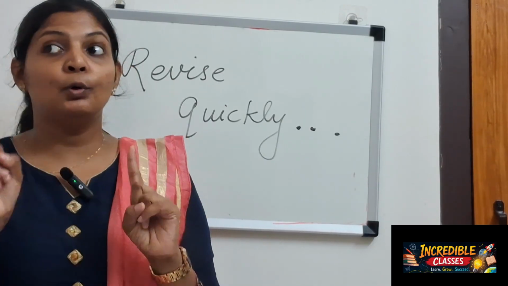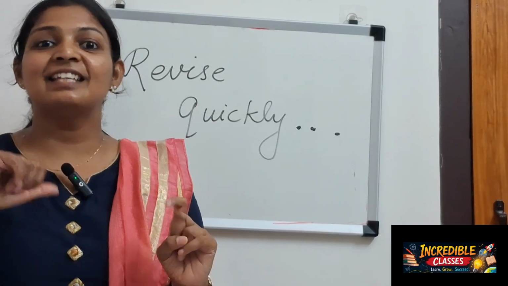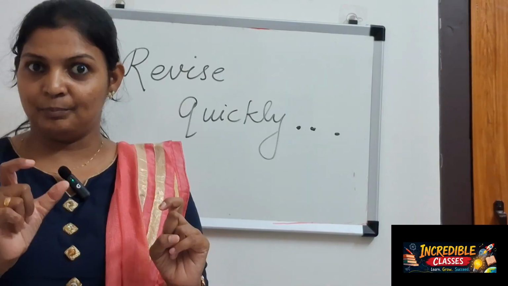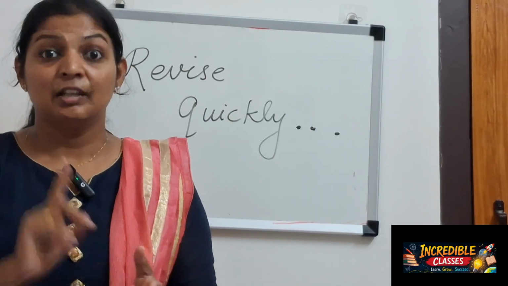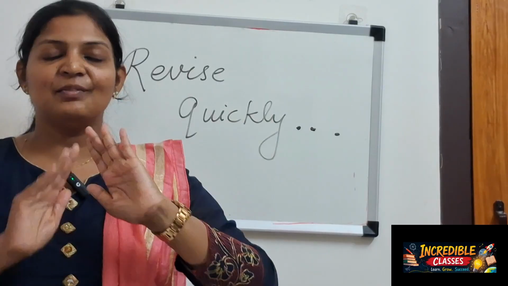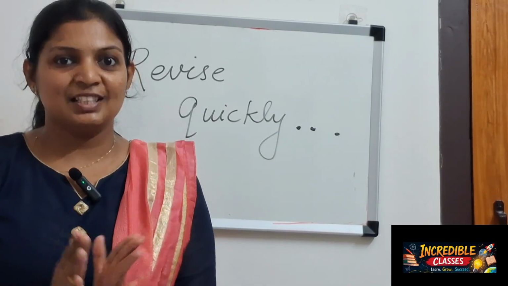Red to blue, that means it is basic. Blue, base. You remember one thing, the second thing will naturally come into your mind. So we have discussed this much in this class.